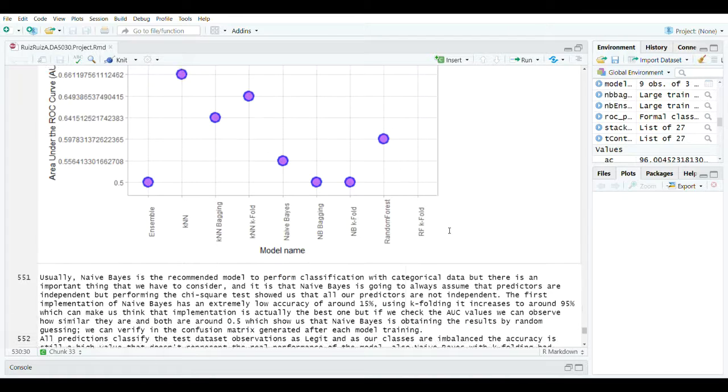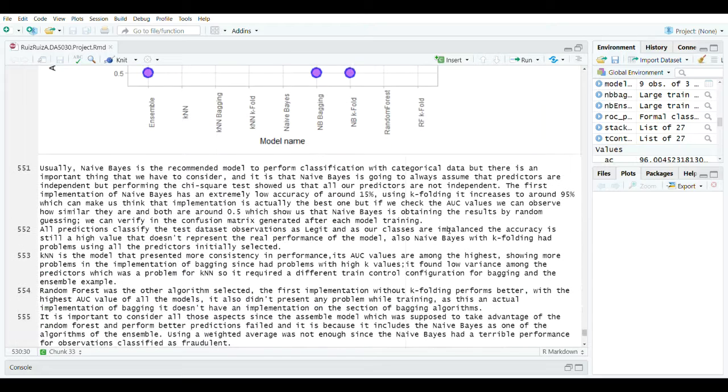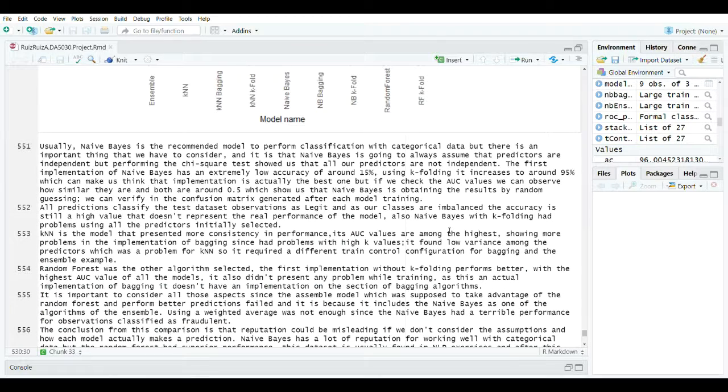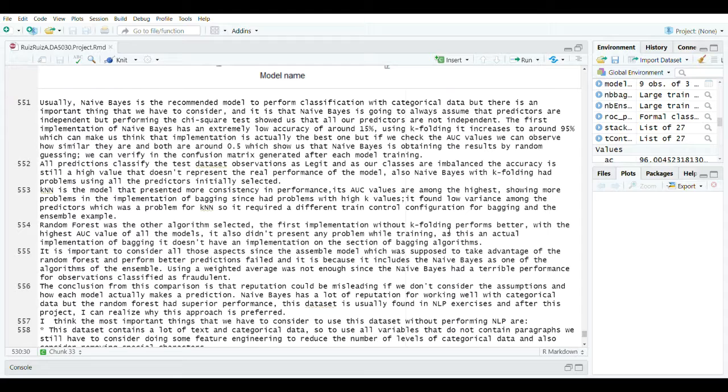So from this, I think I got really important lessons. The first one is that the treatment of our dataset previous to the modeling is really important, especially when we have categorical data.